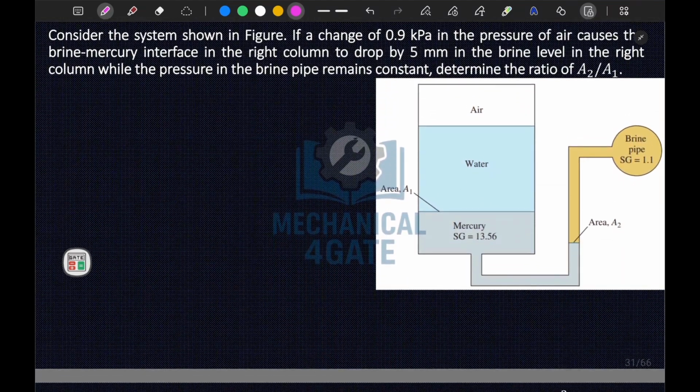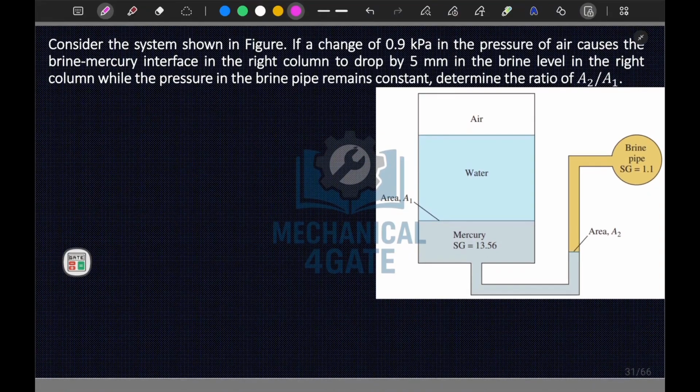Now this question: consider the system shown in the figure. If the change of 0.9 kilopascal in the pressure of the air causes the brine-mercury interface in the right column to drop by 5 mm in the brine level, while the pressure in the brine pipe remains constant, determine the ratio.